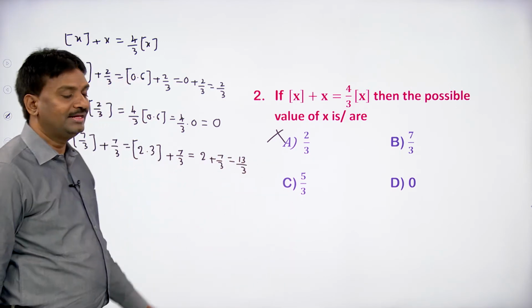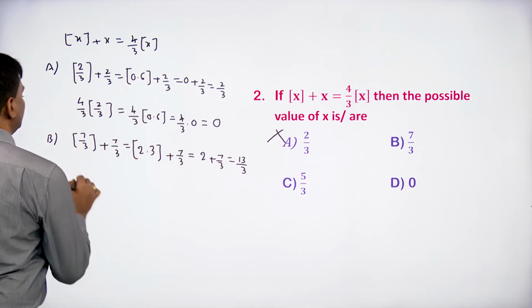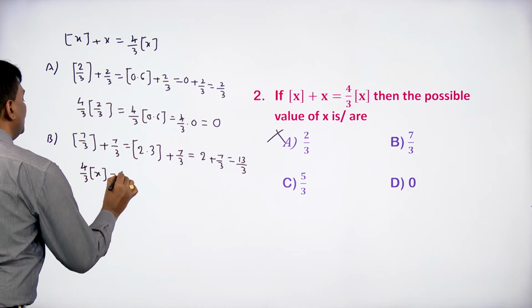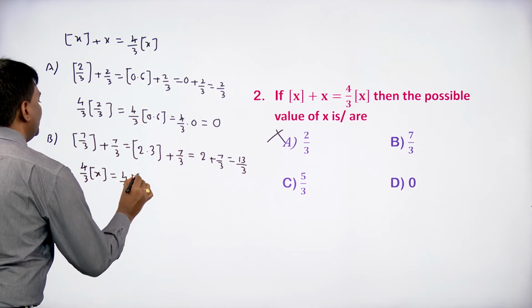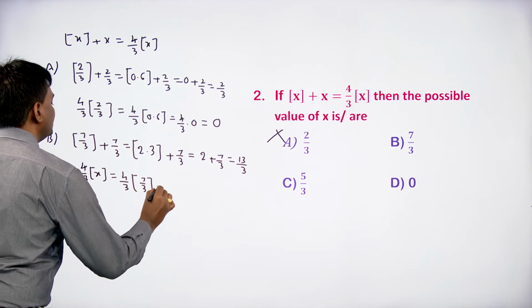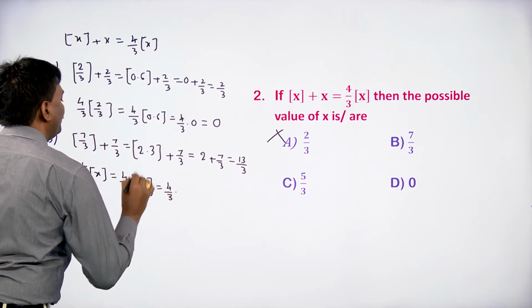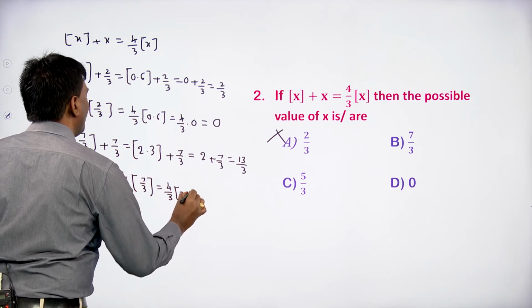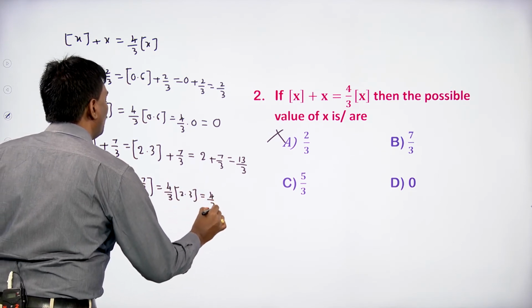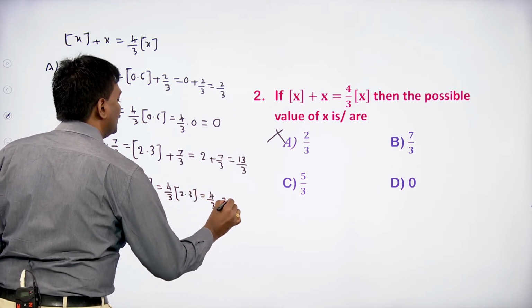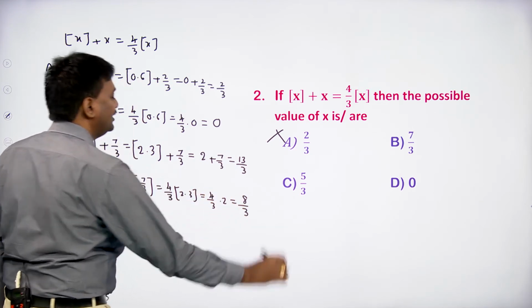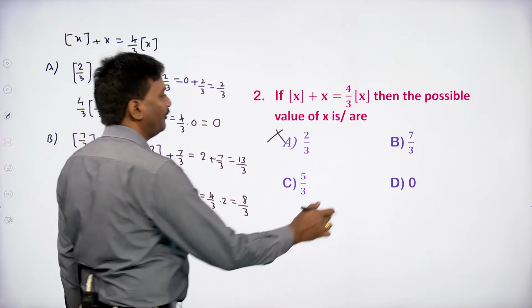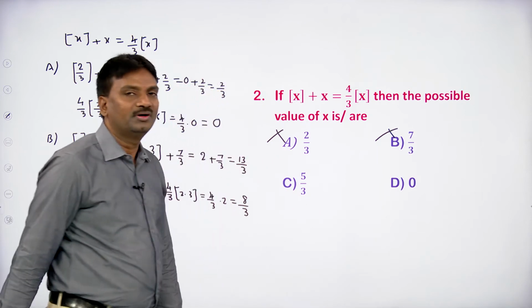That is the LHS. If you take the RHS, 4 by 3 into step x equal to 4 by 3 into step 7 by 3, that is 4 by 3 into step 2.3, which is 2. 4 twos are 8 by 3. But here the LHS is 13 by 3, the RHS is 8 by 3. So that's why option B is also not correct.